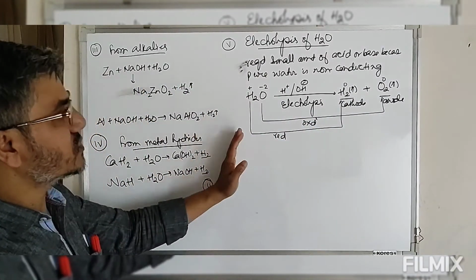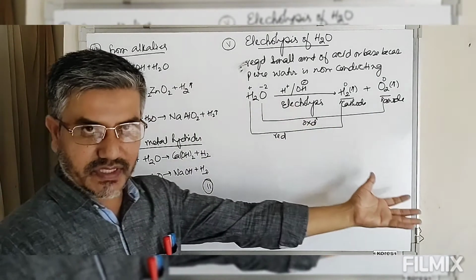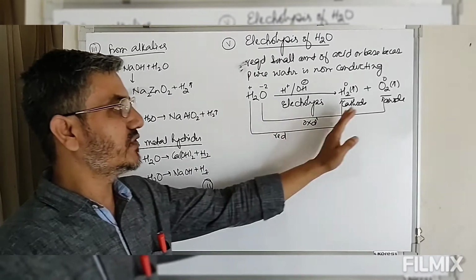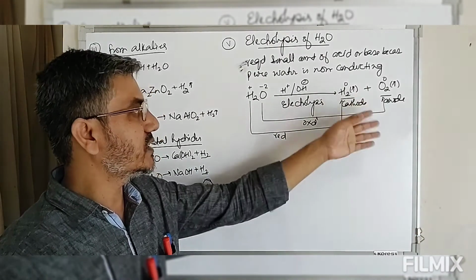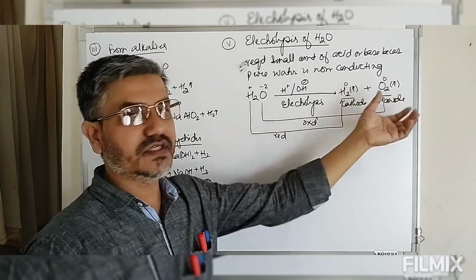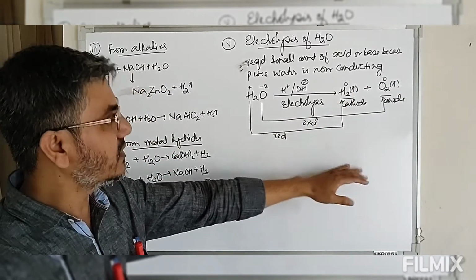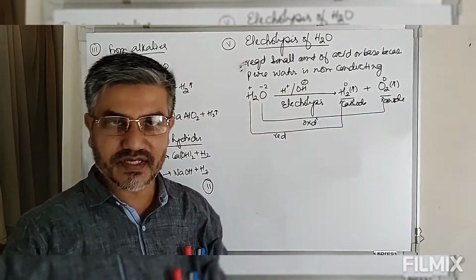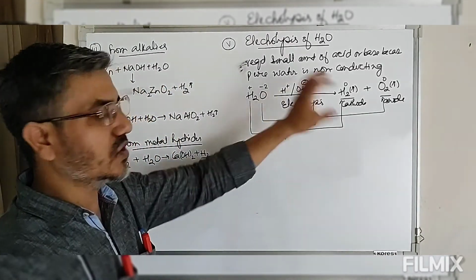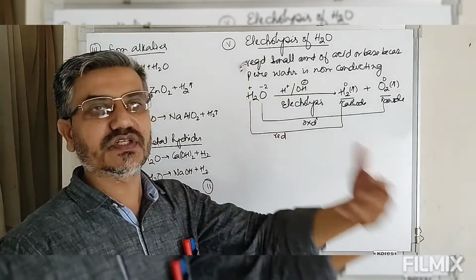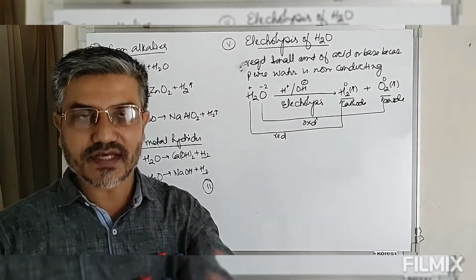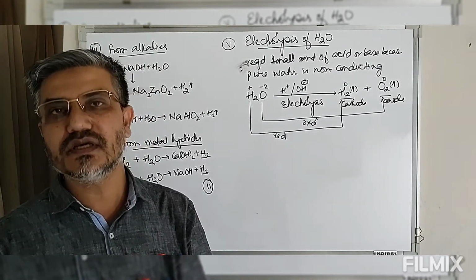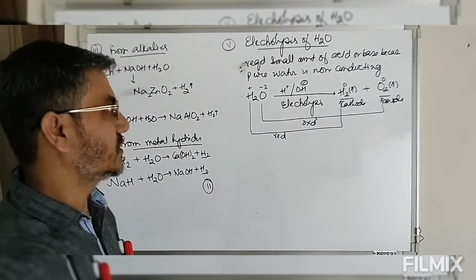So electrolysis of water is a commercial method for large scale production. By electrolysis of water we get hydrogen gas and oxygen gas. Hydrogen gas is formed at cathode, oxygen gas at anode. This is a redox reaction. Now for this electrolysis, a small amount of acid or base is to be added. The reason being water is non-conducting. So to make the solution conducting or to make the electrolysis possible, a small amount of acid or base should be present in the water.